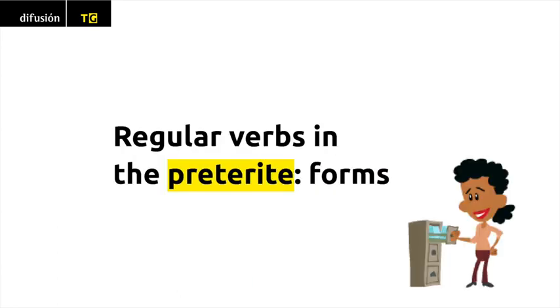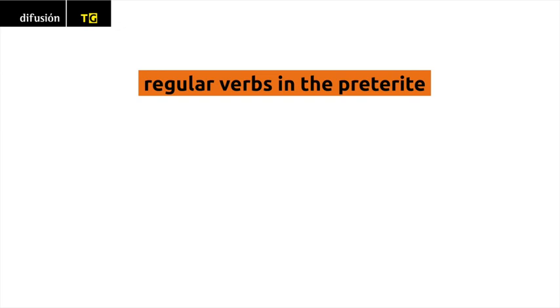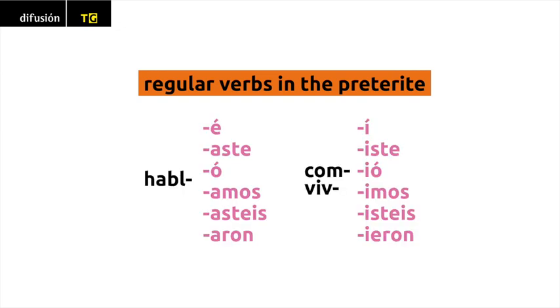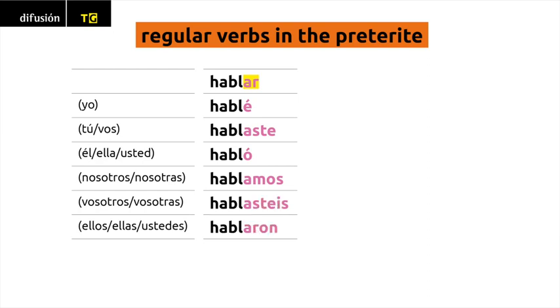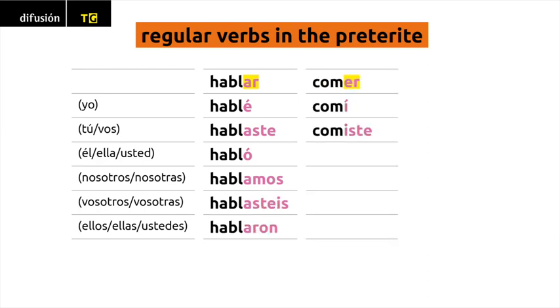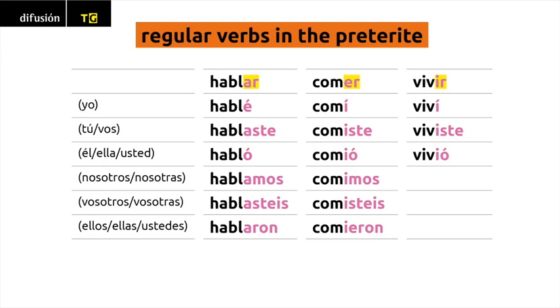Regular verbs in the preterite. Forms. The preterite is formed by adding these endings onto the verb stem. Hablé, hablaste, habló, hablamos, hablasteis, hablaron. Comí, comiste, comió, comimos, comisteis, comieron. Viví, viviste, vivió, vivimos, vivisteis, vivieron.